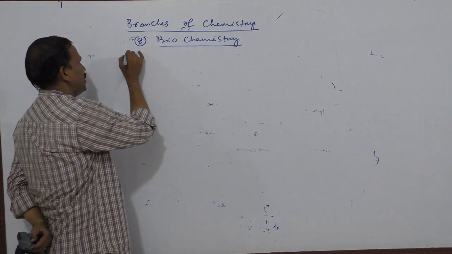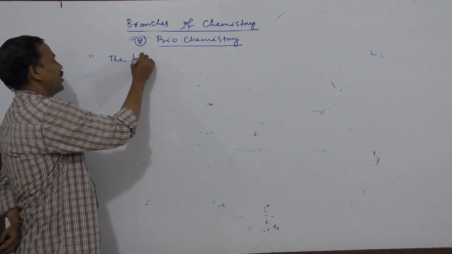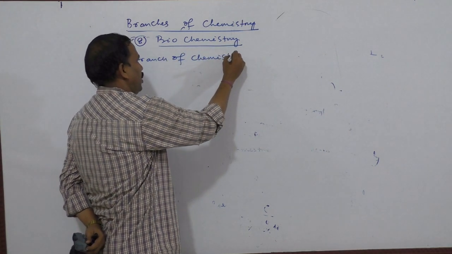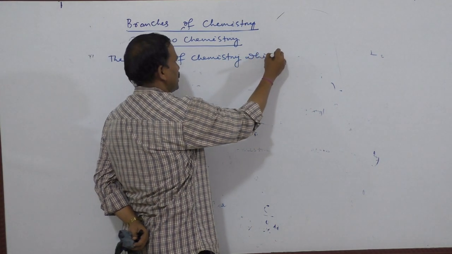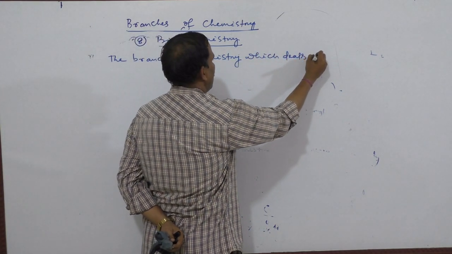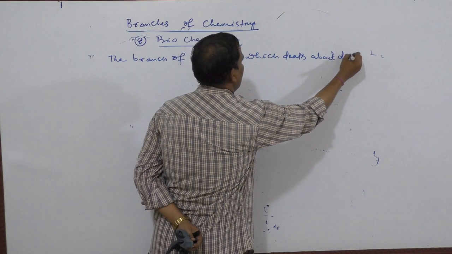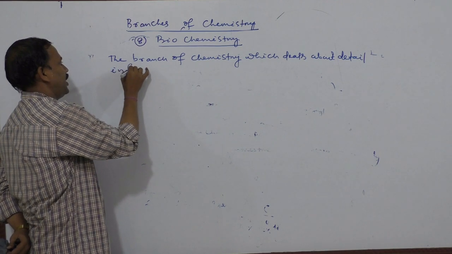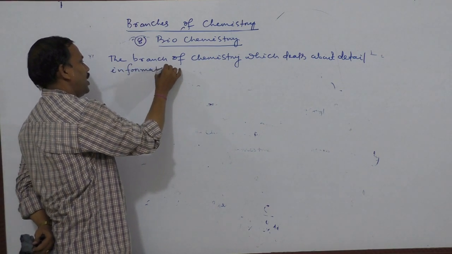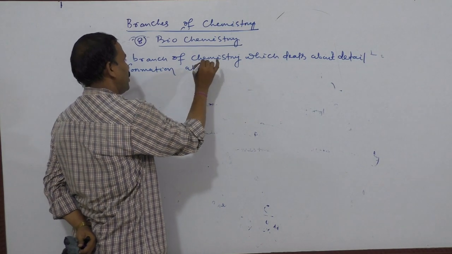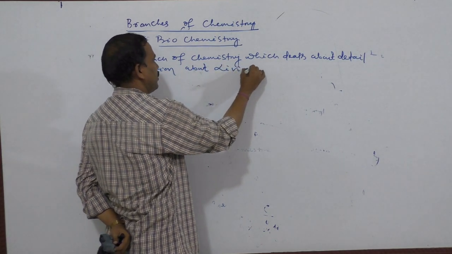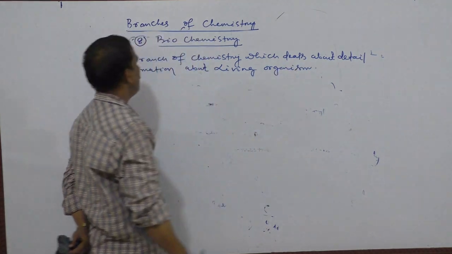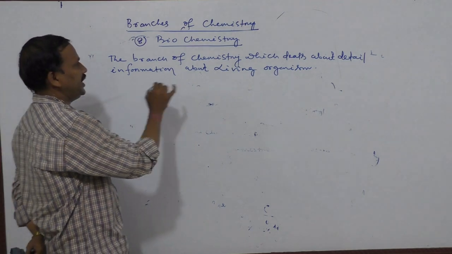The branch of chemistry which deals with detailed information about living organisms is called biochemistry.